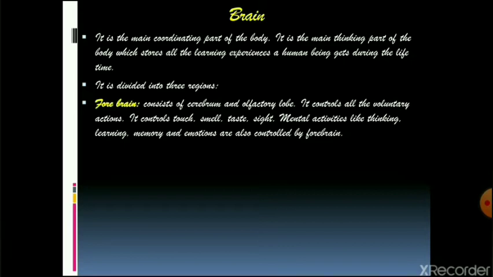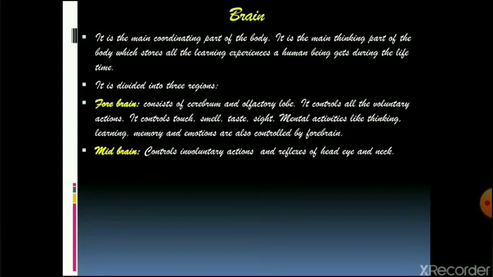Now, forebrain is basically responsible for all the mental activities like thinking, learning, memorizing things, and expressing your emotions. All these are controlled by your forebrain. Next comes the midbrain. The midbrain actually controls the involuntary actions, and some of the reflexes are also controlled by your midbrain, especially the reflexes that are related to your eye, neck, and head.